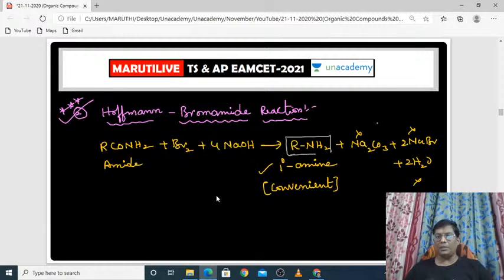It will produce amine, and it is called Hoffman bromamide reaction. In this Hoffman bromamide reaction, we are taking the amides. Bromamide means you have to treat it with bromine in the presence of strong alkali like sodium hydroxide. Then what will happen? Amines will be produced.